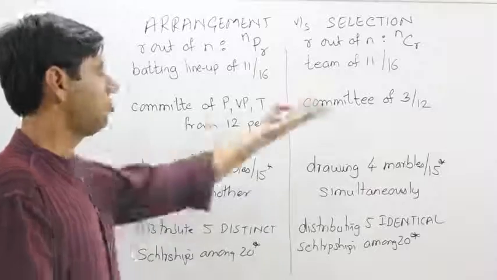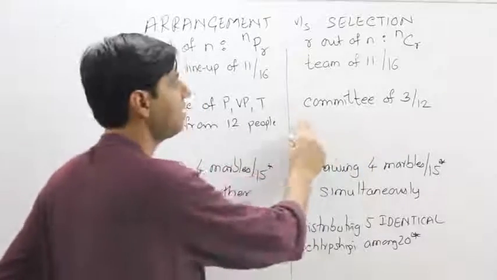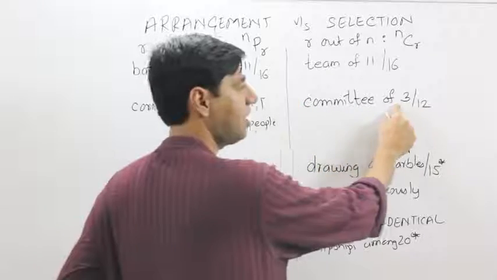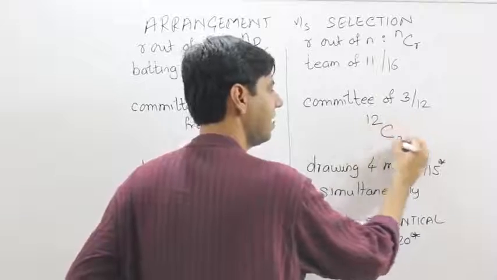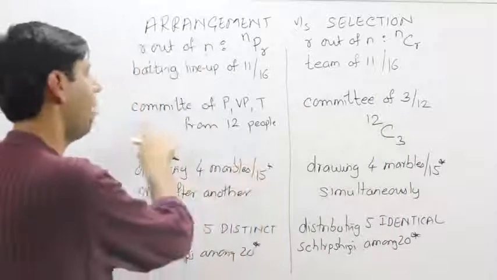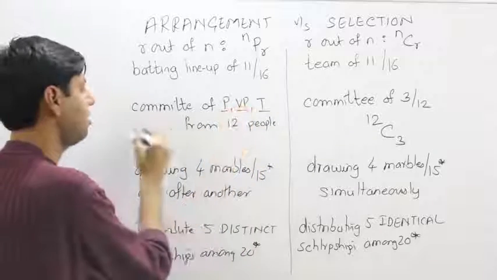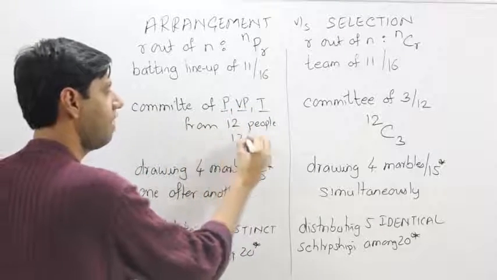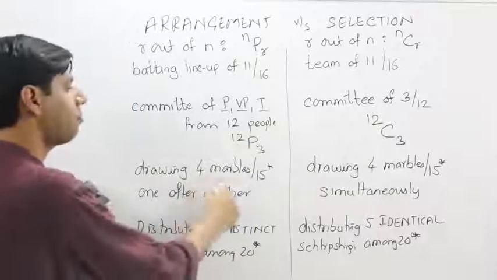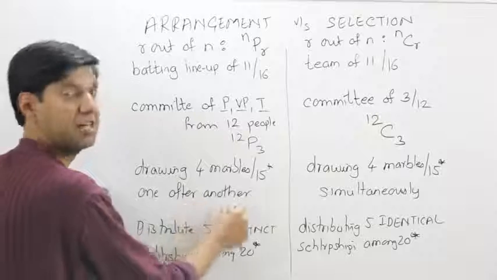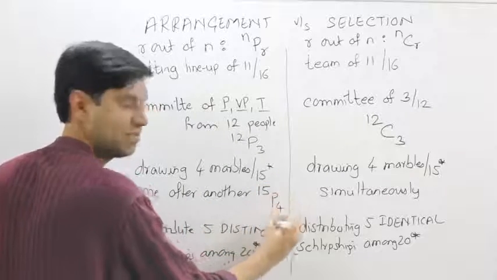So let's use them over here. Let's use them somewhere there's space. I need to select a committee of 3 out of 12. So this is going to be straight 12 C3. C because it's just a selection. Whereas a committee of president, vice president, treasurer, there are positions. So this is going to be 12 P3, the number of ways in which I can do it. Same, drawing 4 marbles out of 15, one after the other, can be done in 15 P4 ways.